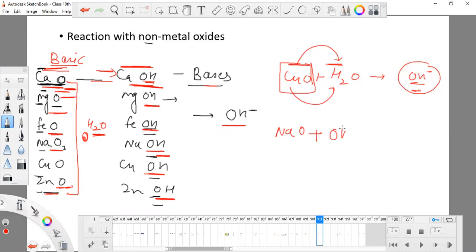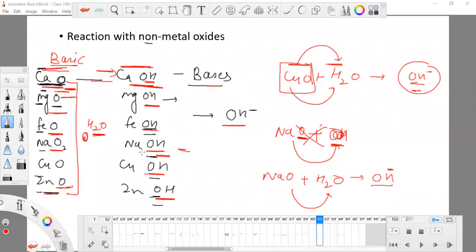So sodium hydroxide releases OH, and sodium oxide will react with H2O. Sodium oxide will react with water to release its OH ions. In both cases, either in this case or this case, both of them are releasing OH ions. That's why they are bases. Remember one thing, I'm revising: metal oxide or metal hydroxide, both are bases in nature, and both can release OH ions in presence of water.